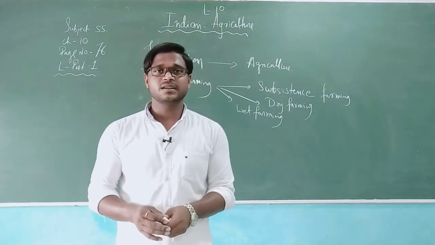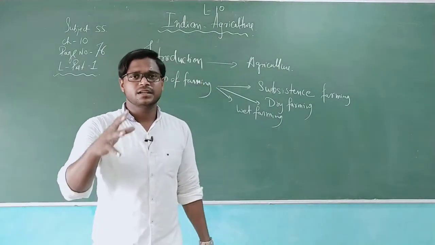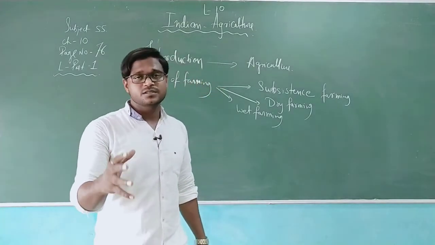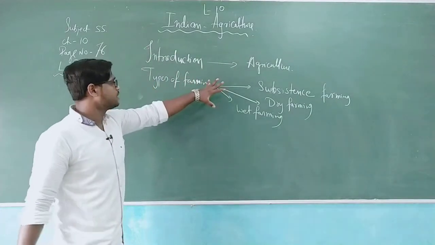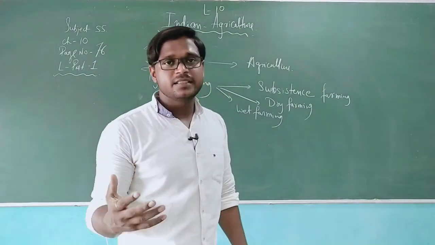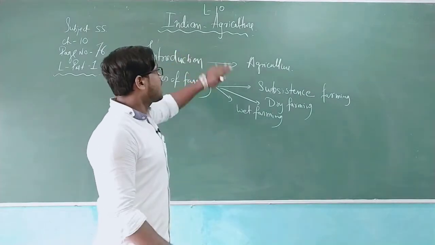That's how we need to understand agriculture: its importance is a topic to be studied and progressed steadily. Therefore we need to go with the general factors which I am explaining in this lesson number 10, standard 10, Indian Agriculture.